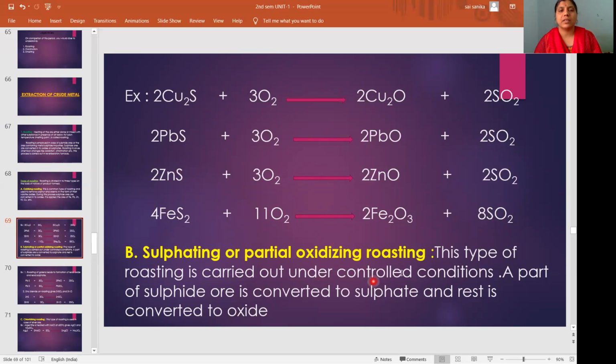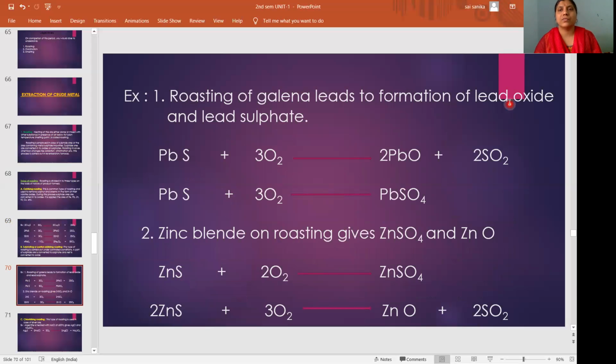The next one is sulfating or partial oxidizing roasting. This type of roasting is carried out under controlled conditions. Some of the sulfide ore is converted into sulfate, and the rest is converted into oxide. Roasting of galena leads to the formation of lead oxide and lead sulfate. Similarly, zinc blende on roasting gives zinc sulfate and zinc oxide: some of the zinc sulfide is converted into zinc sulfate, and the remaining into zinc oxide.